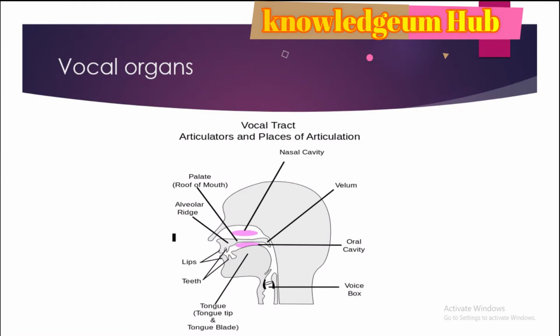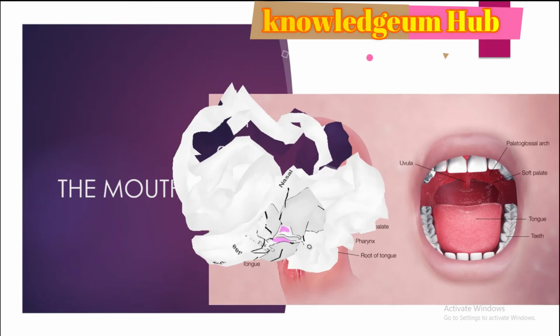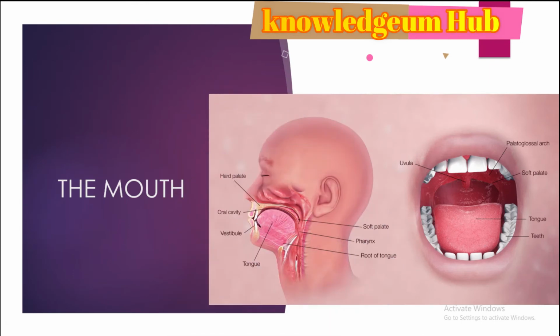These are the vocal organs: nasal cavity, oral cavity, and the voice box, which is the larynx with the vocal cords. Nasal cavity means the blank place. We can discuss it in a detailed way. The mouth contains the hard palate and soft palate.